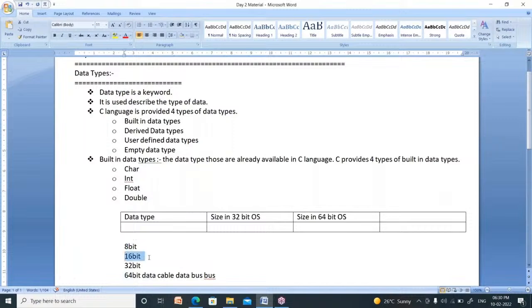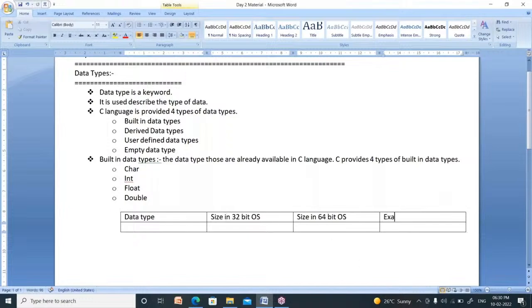So 16-bit is more powerful than 8-bit. 32-bit is more powerful than these two. 64-bit is more powerful than these three. Recently, we are having 64-bit operating systems. Most of the computers may have a 32-bit operating system also. That's why I am going to explain the size in 32-bit as well as 64-bit.